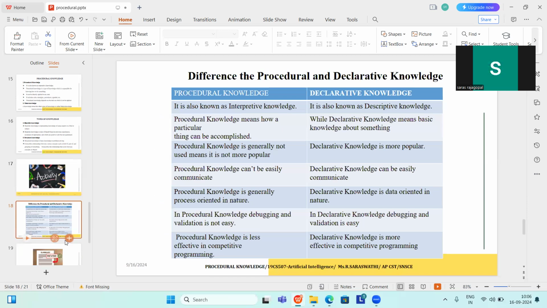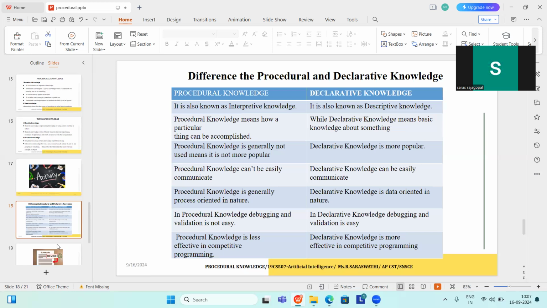Next is the difference between procedural and declarative. Procedural is process oriented. Declarative is data oriented. Procedural knowledge is less popular, declarative knowledge is more popular. Procedural knowledge is less effective, but declarative knowledge is more effective. Procedural knowledge is imperative knowledge.